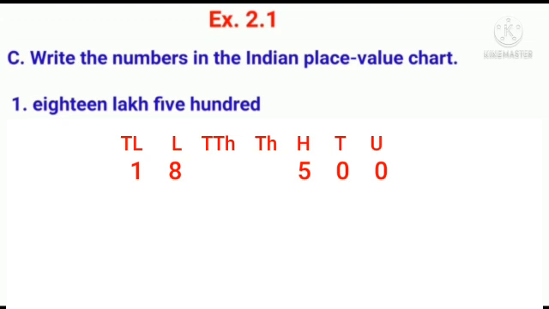Now the remaining places are vacant. Now what we have to write in vacant places? Yes, we have to fill the vacant places with 0. Now read the number. It is 18 lakh 500. Let us try the next sum.